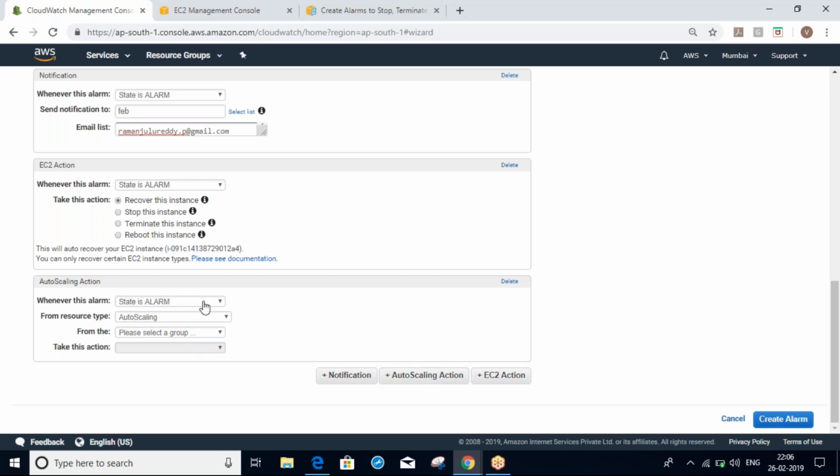If it is in an auto scale group, we can see the same options as in auto scale, like adding two instances, removing something. For example, if your CPU is greater than or equal to 90%, then add two instances. If it is stable, then minus two, plus two, the same thing we discussed in auto scale.